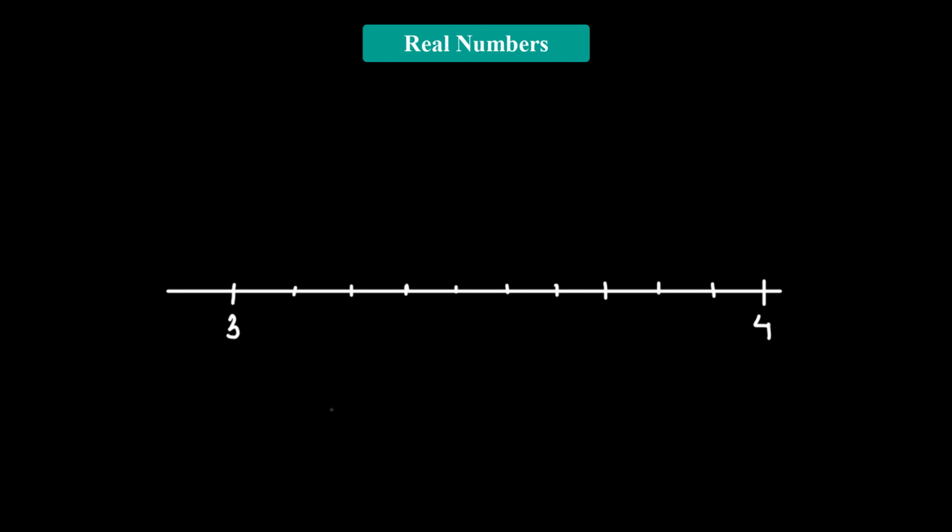Here we have zoomed into the number line. Now we are between 3 and 4, and we have divided it into 10 equal parts. We have pi approximately 3.14. So where will 3.14 be? This division will be 3.1, this will be 3.2, 3.3, and so on, up to 3.9. Now we know that 3.14 is going to lie somewhere between 3.1 and 3.2. So again we're going to zoom in here.